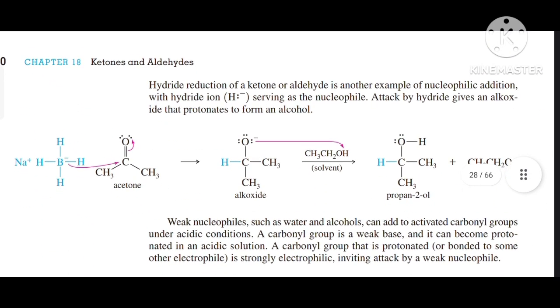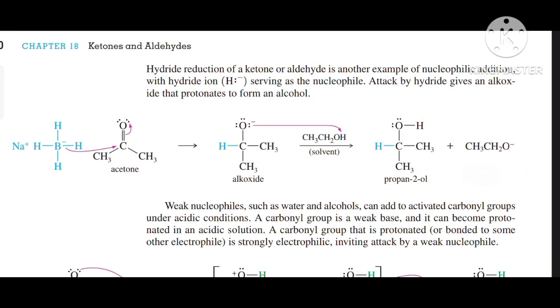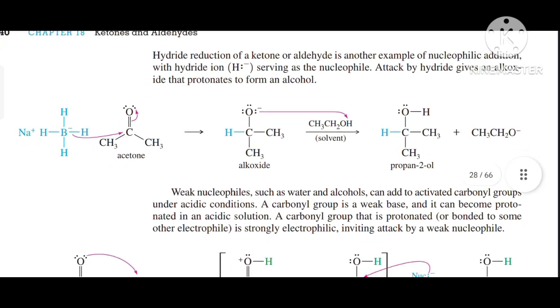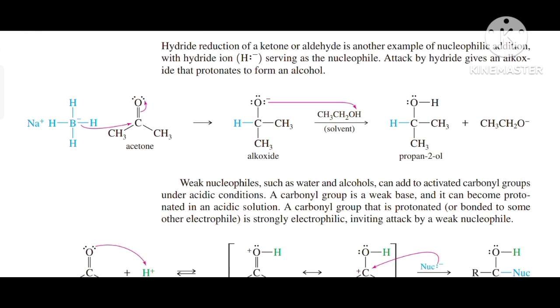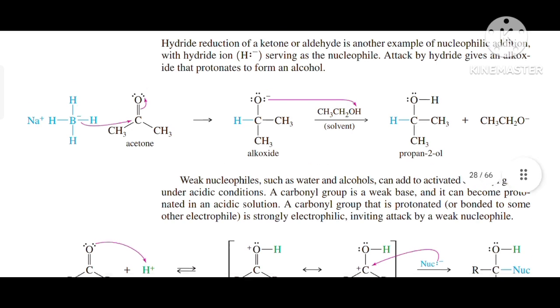Hydride reduction of a ketone or aldehyde is another example of nucleophilic addition, with hydride ion serving as the nucleophile. Attack by hydride gives an alkoxide that protonates to form an alcohol. Similarly, we have acetone and we react it with sodium borohydride. Firstly, it will be converted into an alkoxide, and from the solvent, that is ethanol, it takes H plus ions and is converted into propane-2-ol.